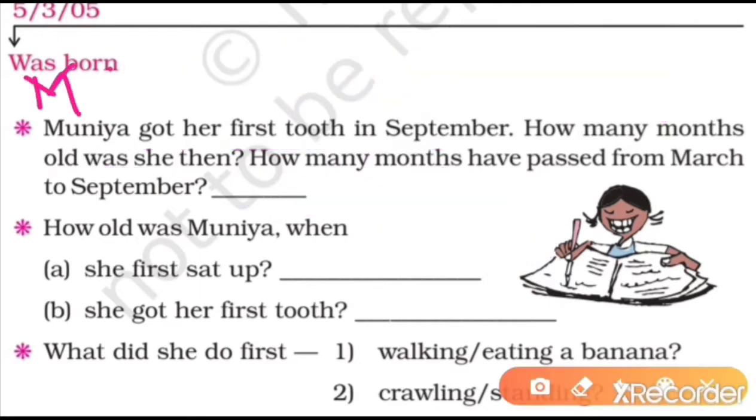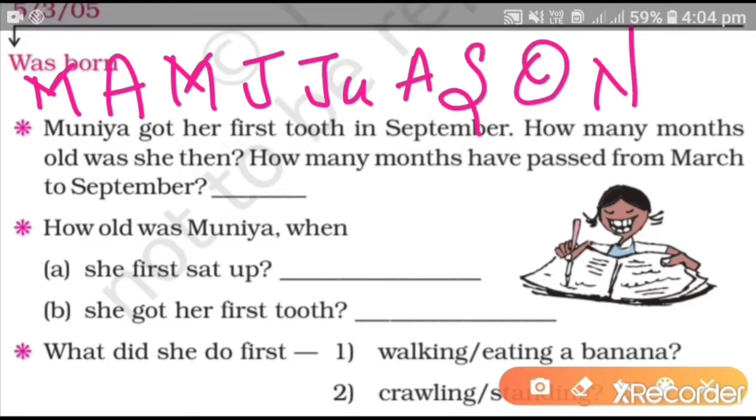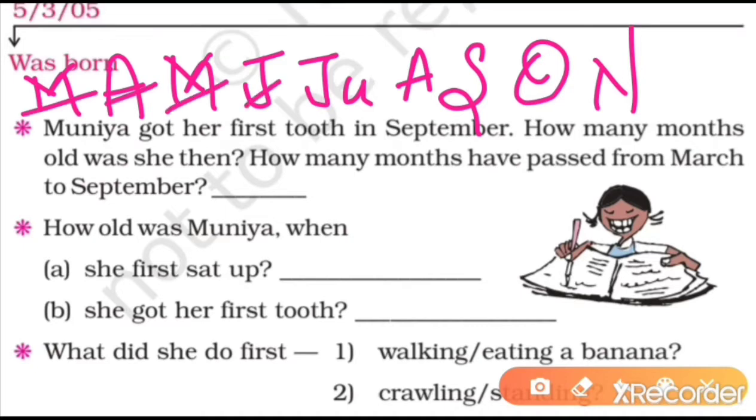Again March, April, May, June, July, August, September, October and November. 1, 2, 3, 4, 5, 6, 7, 8. When she first sat up, the date given is of November. So what will we write? 8 months had passed.